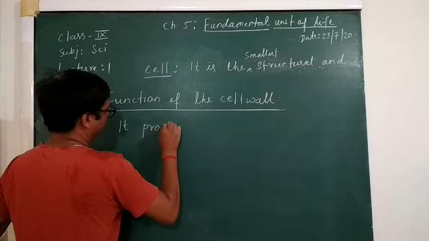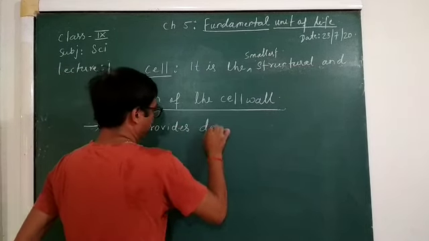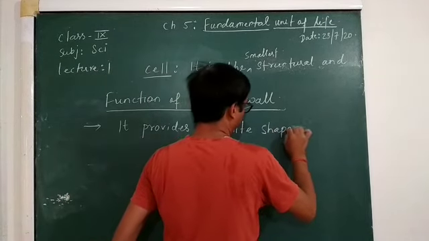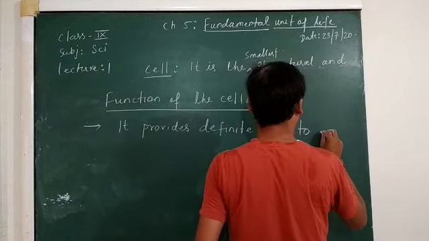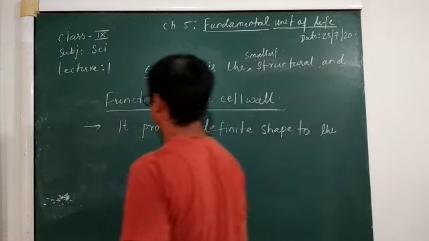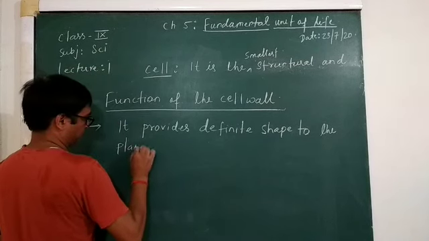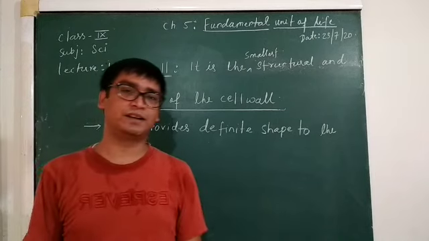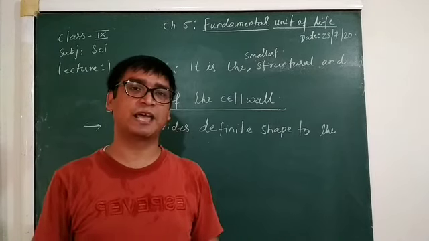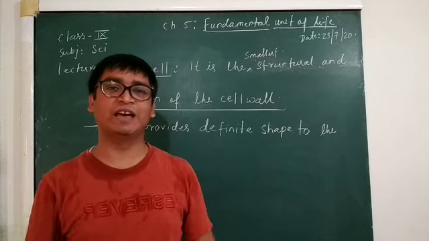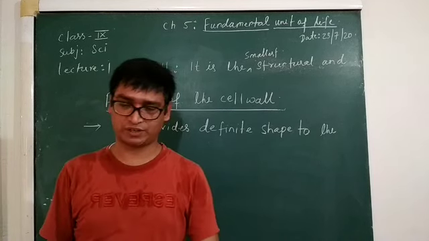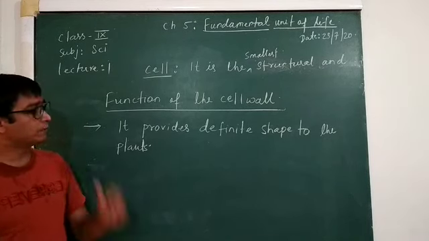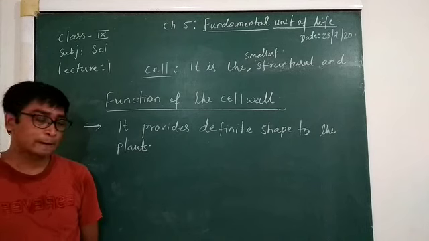It provides a definite shape to the plants. If this were not present, the shape may be irregular, and the plant may become very thick and shapeless. So each and every plant's shape is determined by this cell wall.